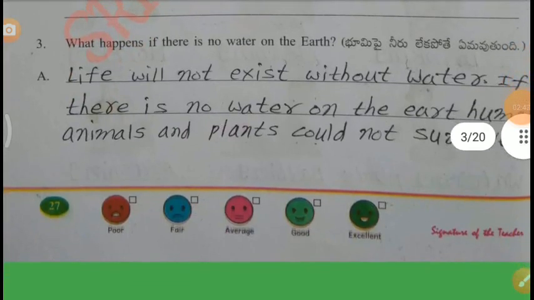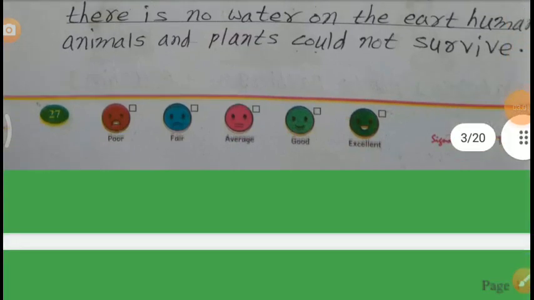Third one, what happens if there is no water on the earth? Life will not exist without water. If there is no water on the earth, humans, animals and plants could not survive.